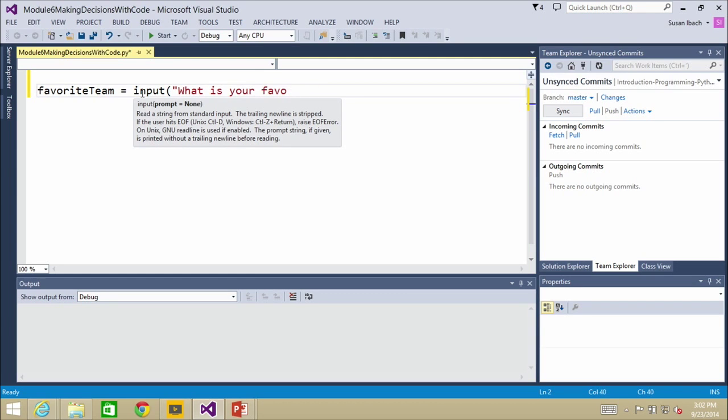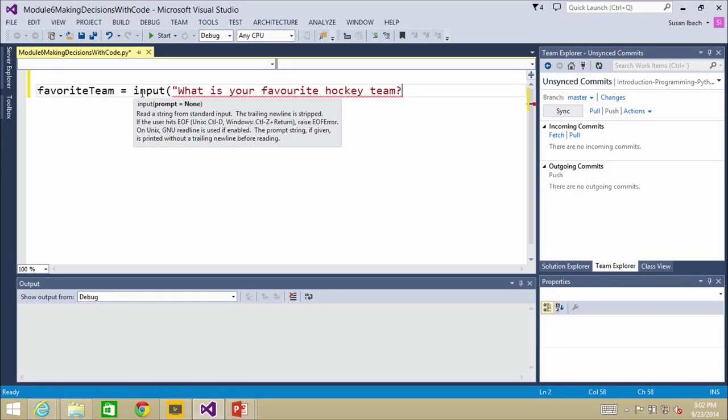And you know what? I'm going to stir it up a little by adding a U to the word favorite, just for the Americans out there. All us British, Canadian spelling folks, Canadians are famous for inserting extra U's in everything. We even pronounce the word about as if it has an extra U. So I'm going to include that there. What is your favorite hockey team?